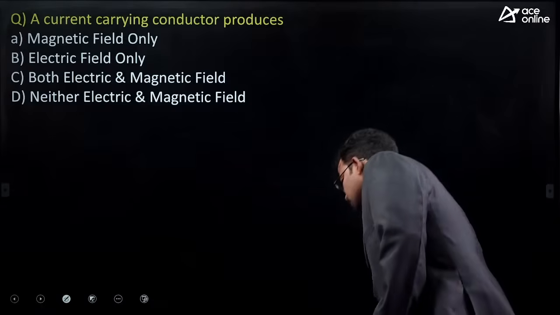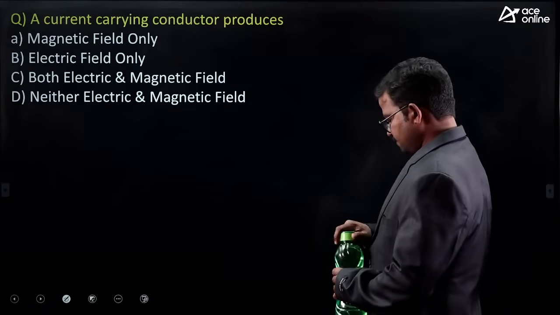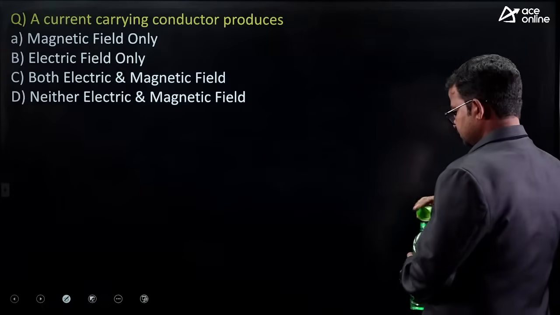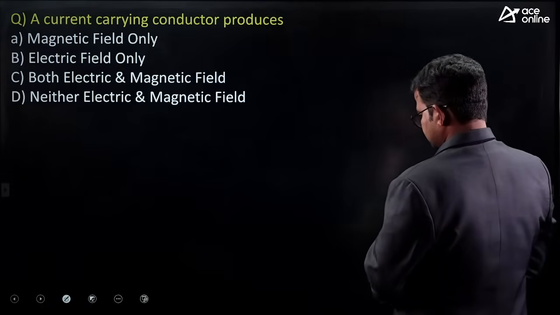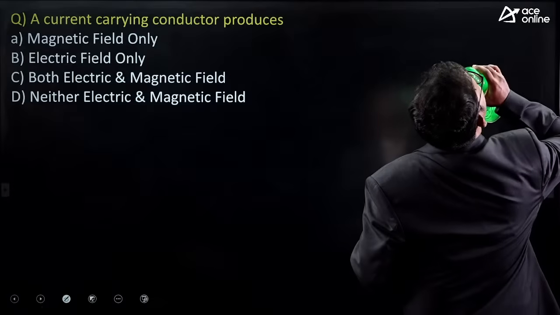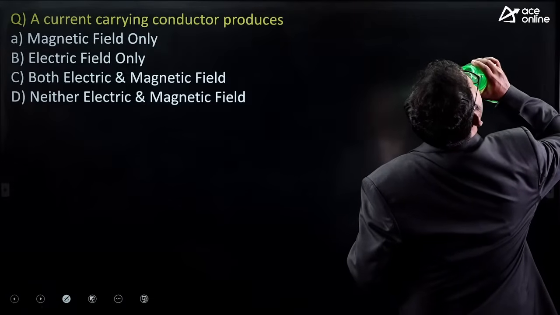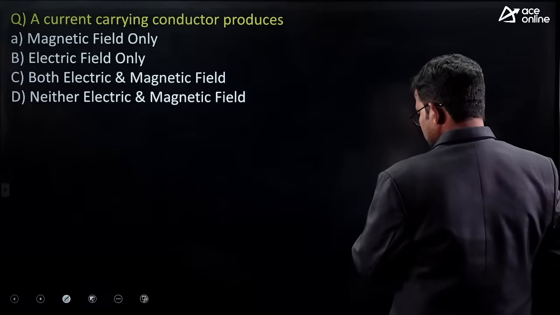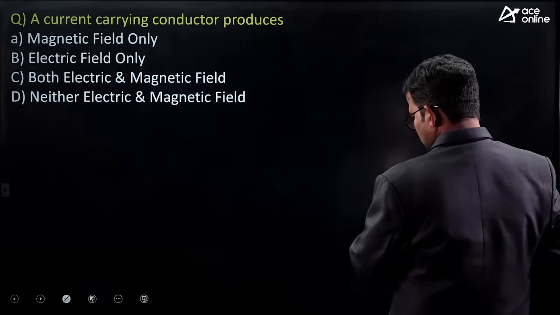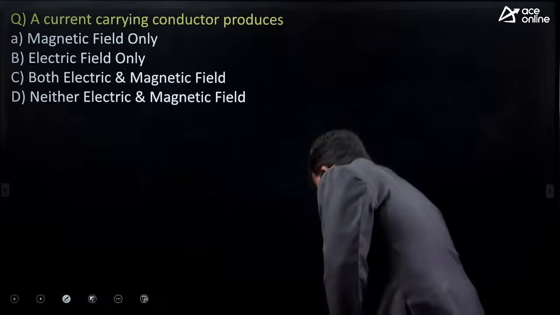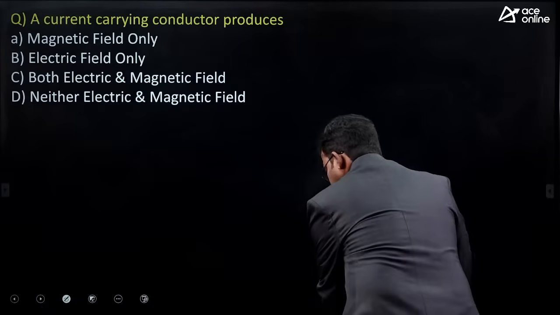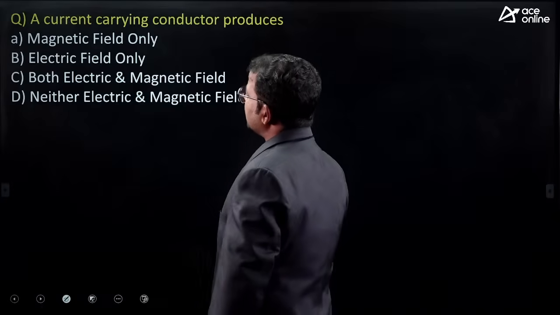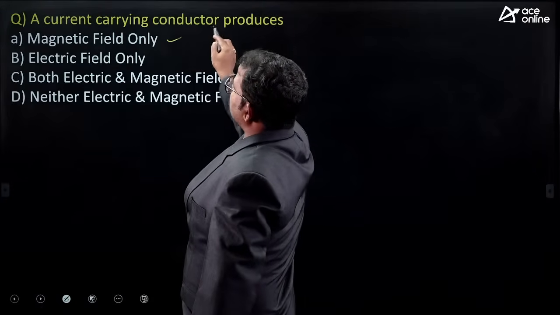Anyone, guys? Option C? Right. Here the correct one is option A only.